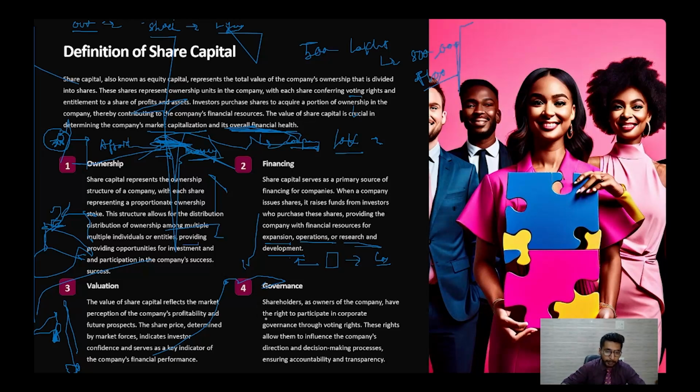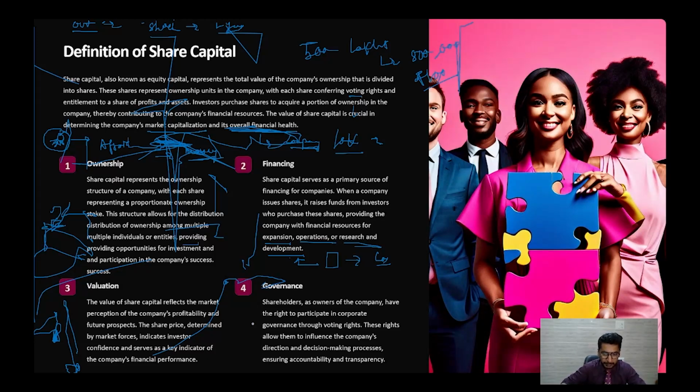How does the company's capital confidence increase? It increases when a lot of individuals invest in my company. And when will they invest in my company? If they have the belief that in future this company is going to give them proper returns. If not that, why will they invest in your company? And if they will not invest in your company, that means they have very low confidence in your company, and hence it will affect the financial performance of the company.